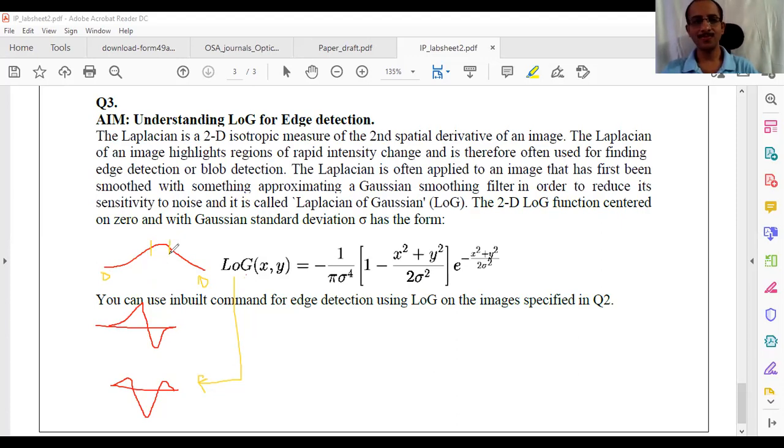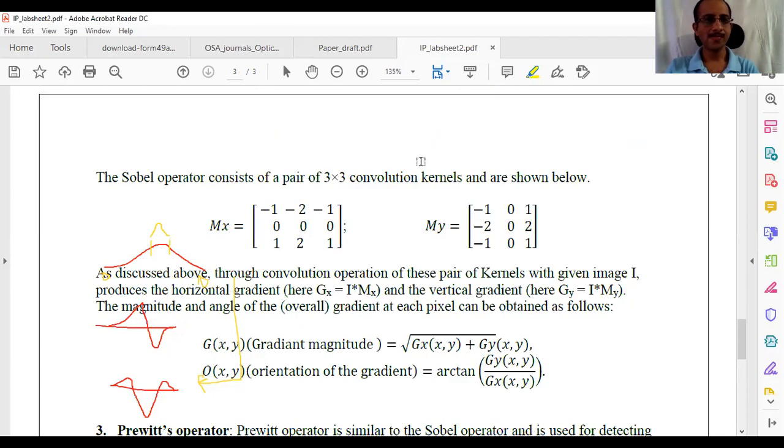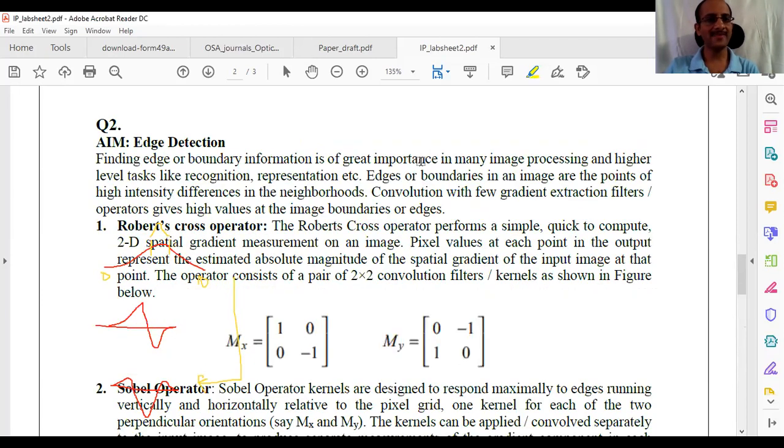That is the question. If I just design an arbitrary Gaussian with this width, should it look like this or like this? Who will decide the shape of the Gaussian, the variance? Do any of you know who will decide that? The sigma value, sir. Yes, the sigma value in the Gaussian will decide it.